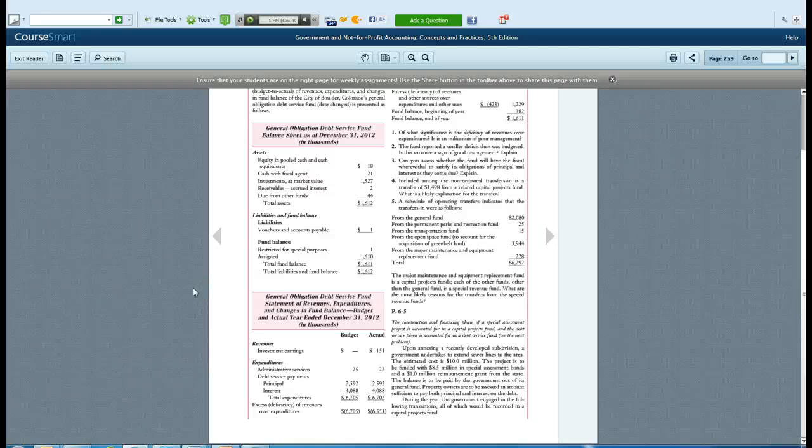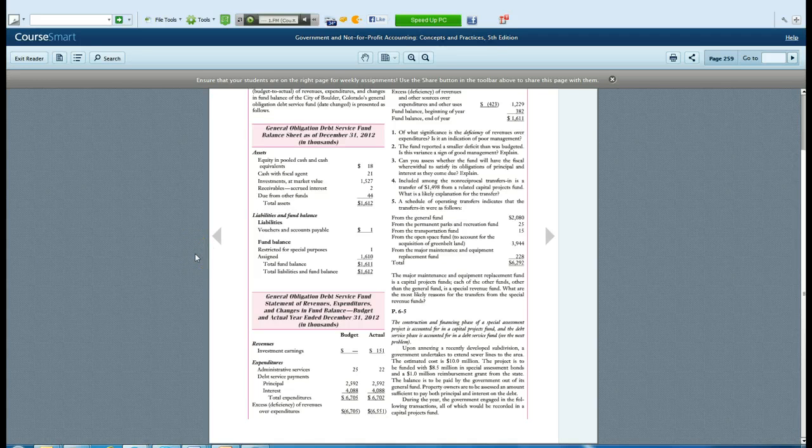Let's take a look at problem 6.5 for homework and follow along with me as I work through this problem. The construction and financing phase of a special assessment project is accounted for in a capital projects fund, and the debt service phase is accounted for in the debt service fund.